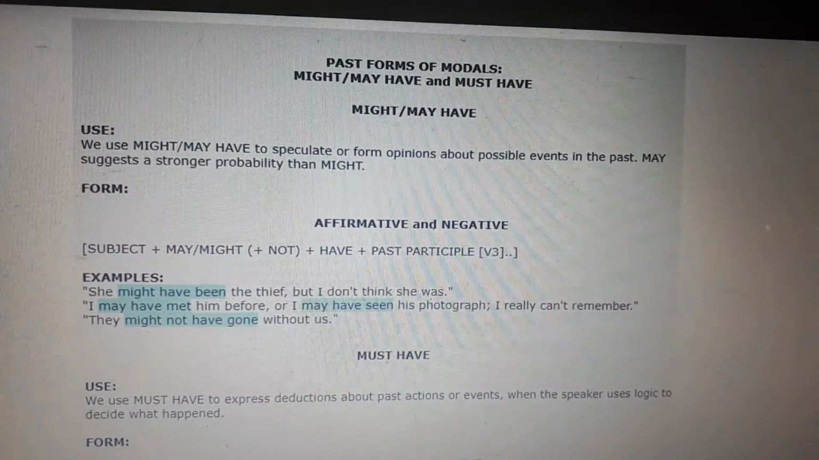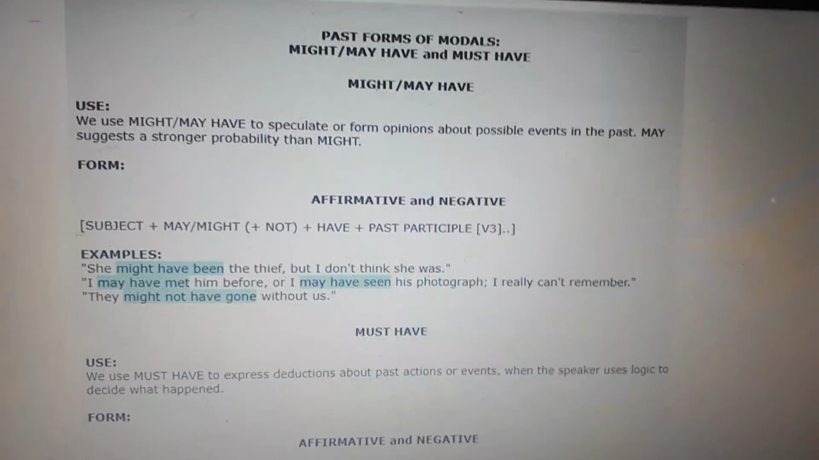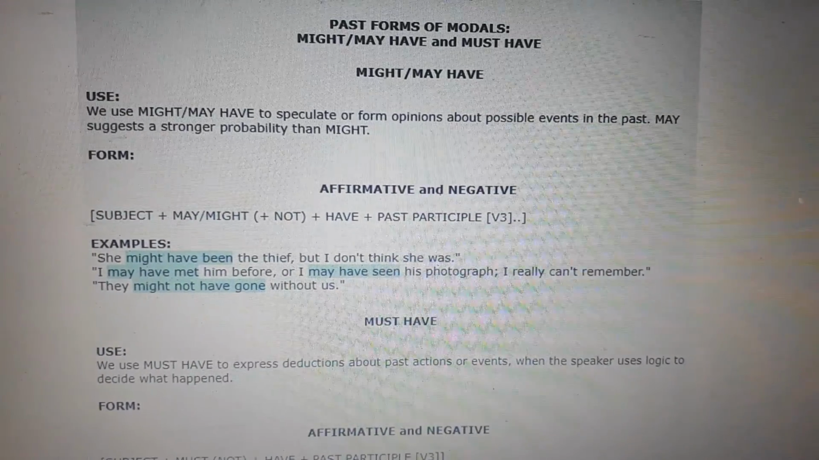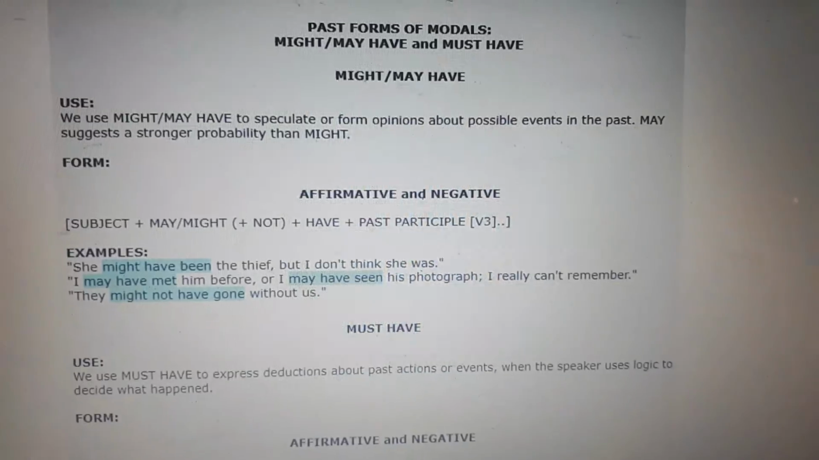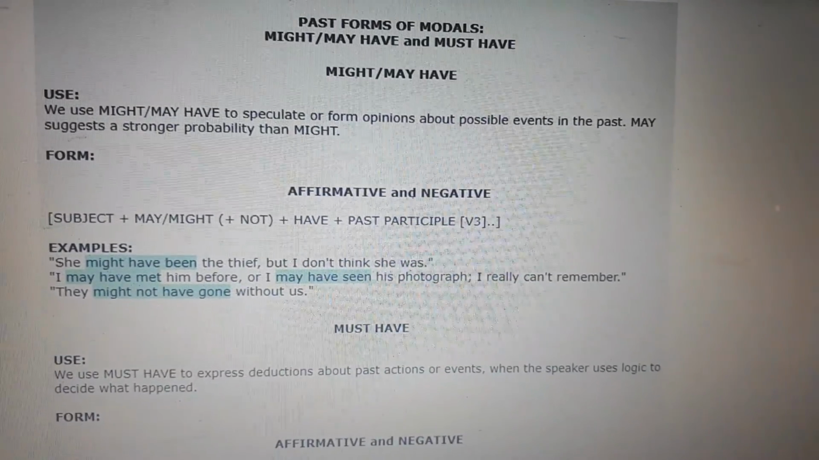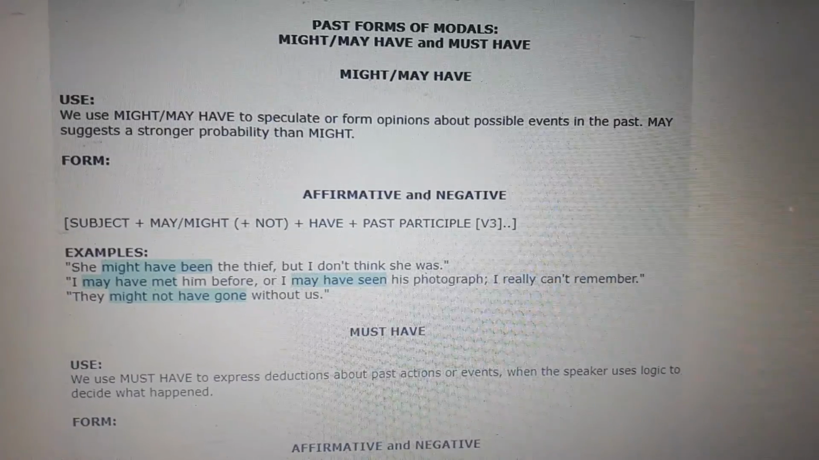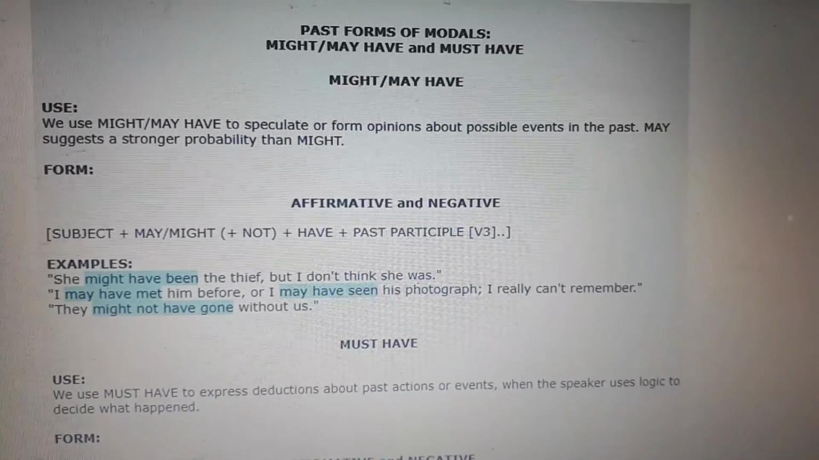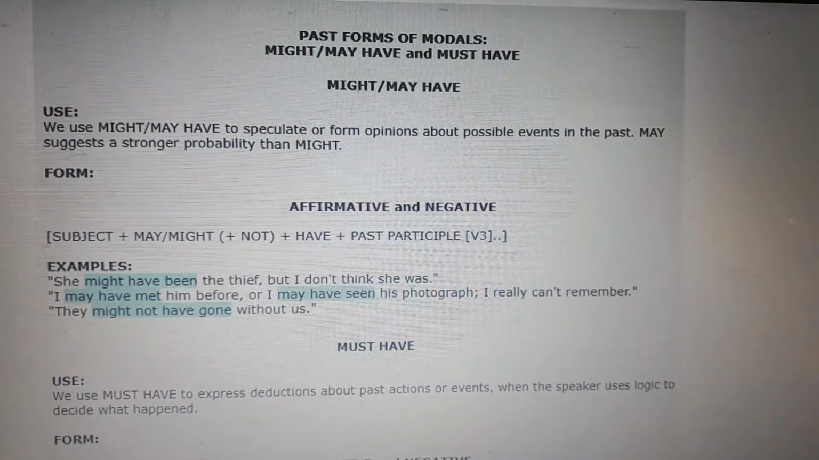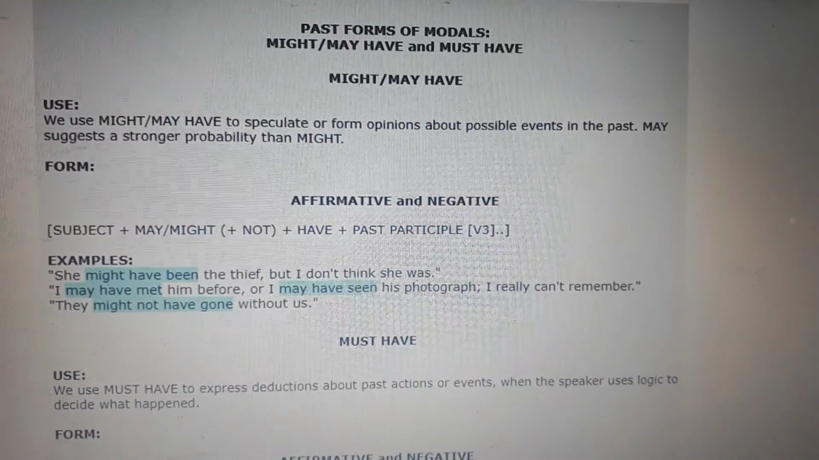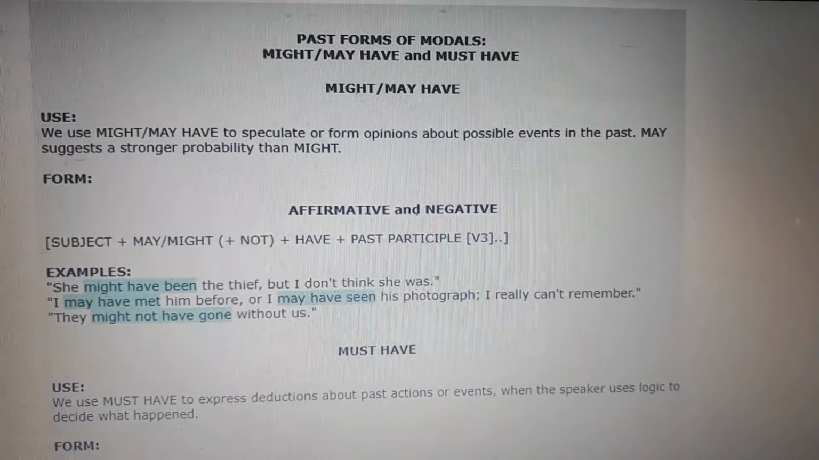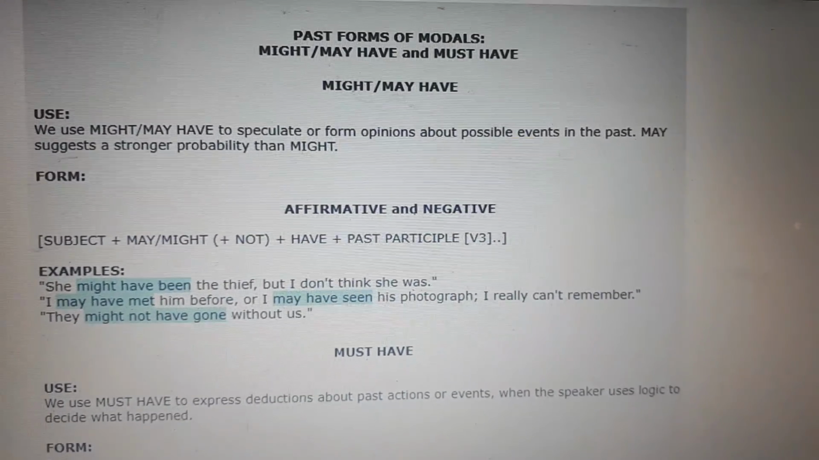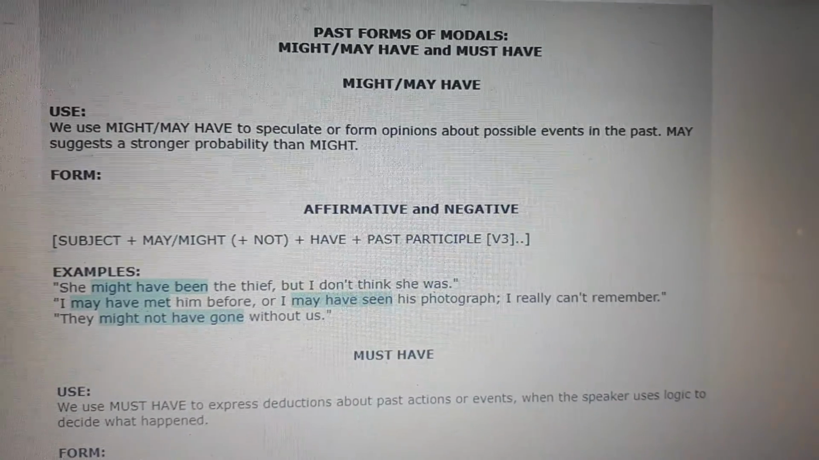Hello, guys. We need to talk about the past forms of the modals. There are some modals that we know in English, such as could and should, but for now we're going to talk about might, may, and must. We're going to use them with the verb have, in present, but then the main action has to be in past participle. So let's read the information.